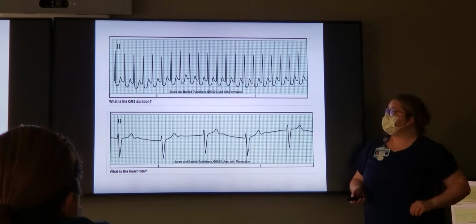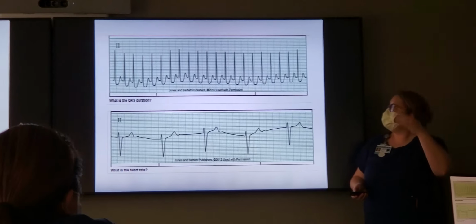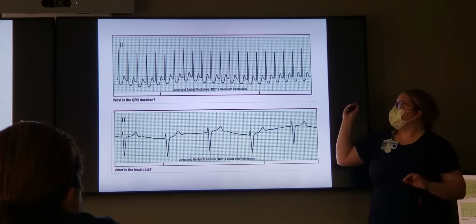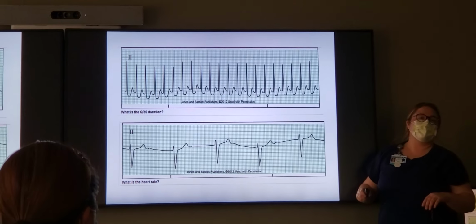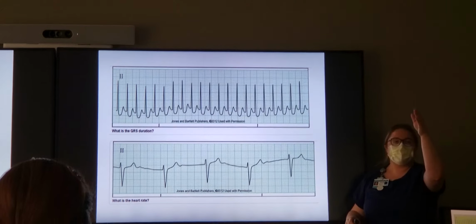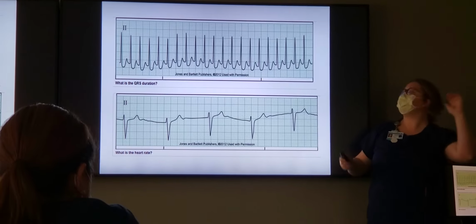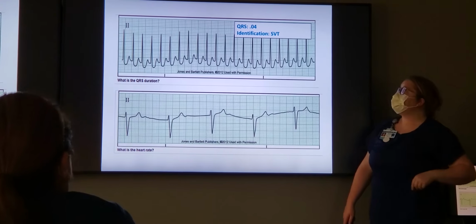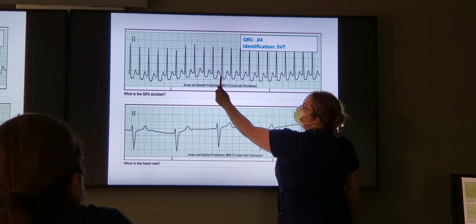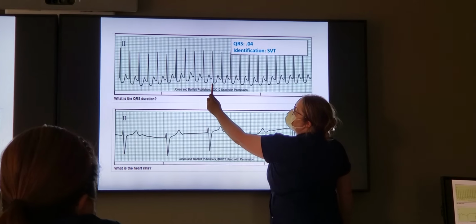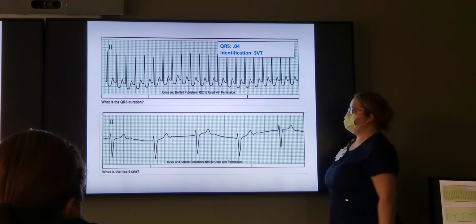Top one. Yeah, I heard some people say. Sorry. It's okay. So are we regular or irregular? Regular. Is our rate greater than 150? Yes. So our protocol, greater than 150, regular, SVT. Got it. This one's also gonna ask us to measure our QRS. Look at this, we're one box across. We start here, we end here, right? One box, so 0.04.